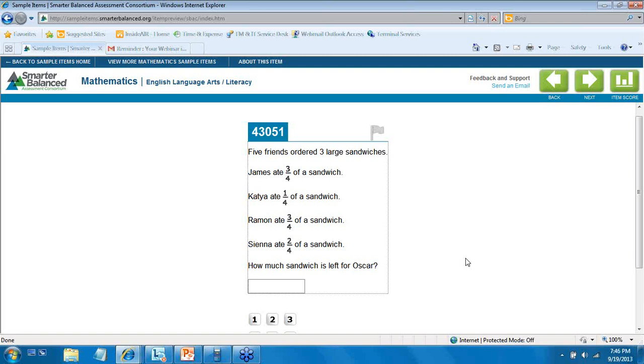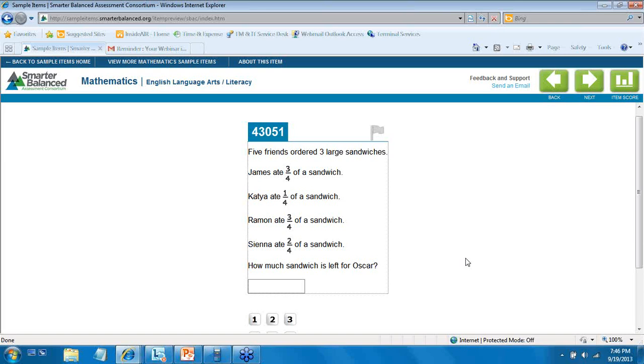It's going to give us an understanding as to whether the student is proficient in meeting the requirement for that standard and can demonstrate that knowledge, which here is just about solving an addition or subtraction problem with fractions that have like denominators.